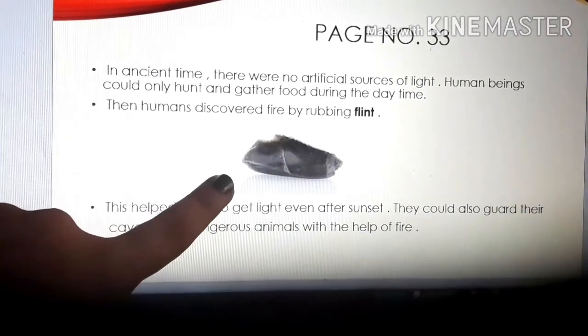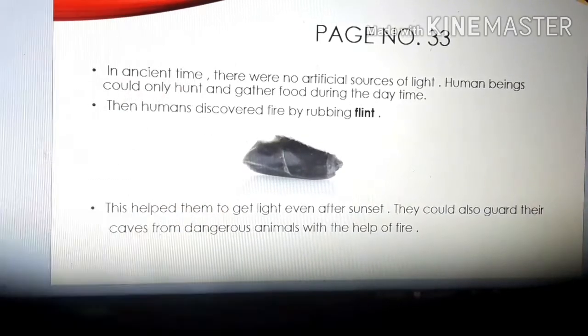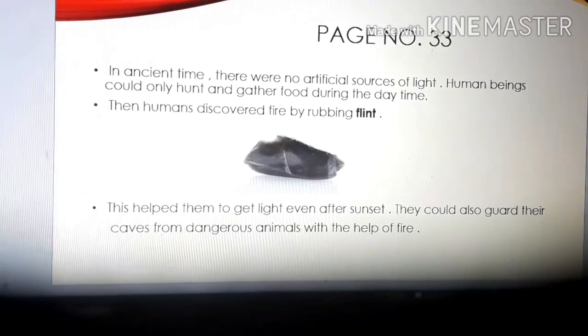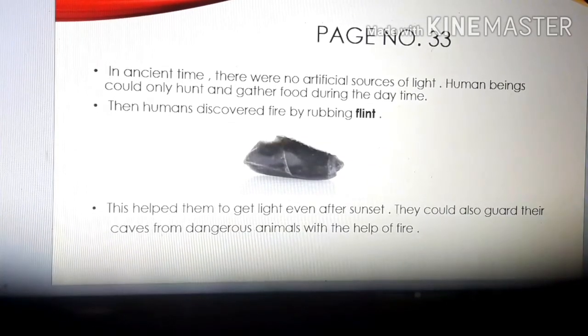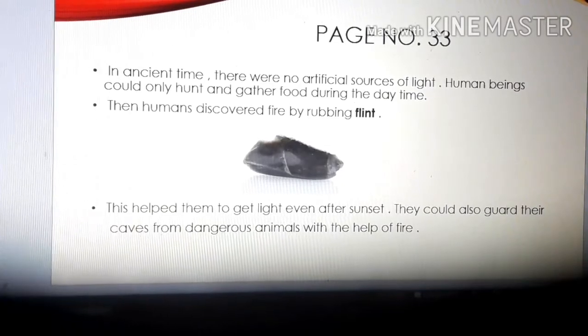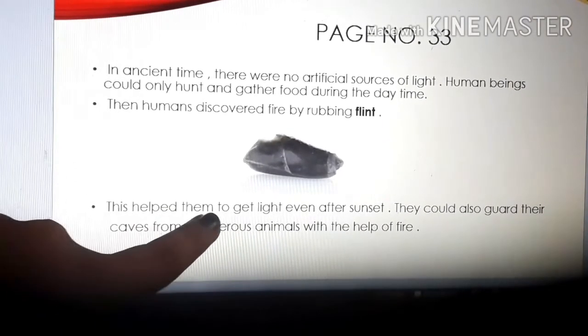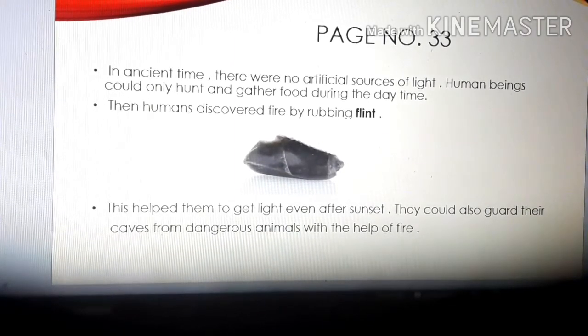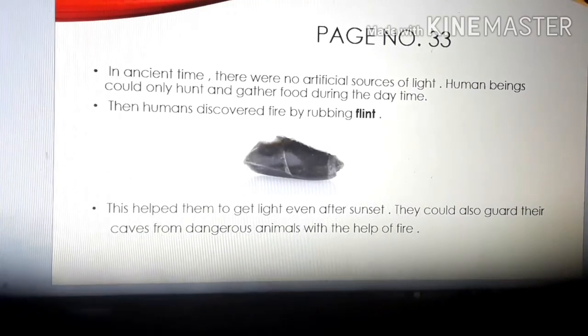Now you can see the picture in the screen, children. Flint is what? It is a rock. They rubbed rock, as we have seen in the video also, and fire came out of it. So this is how fire was discovered. And that fire, children, was one of the sources of light for the people living in ancient time. This helped them to get light even after sunset. So once the fire was discovered, children, they started using that fire as a source of light after sunset.